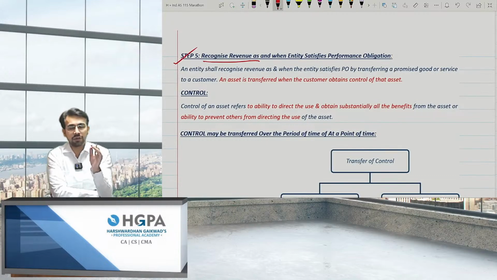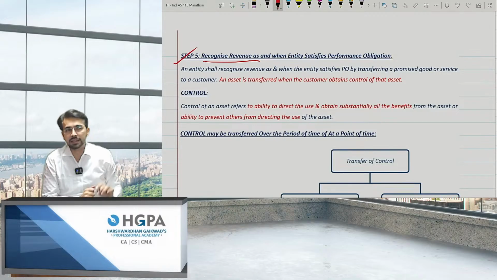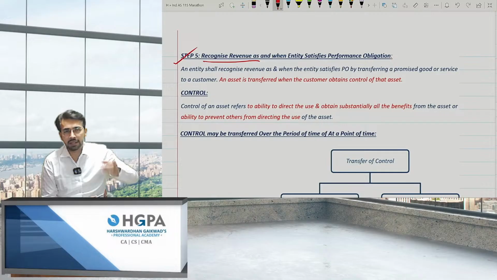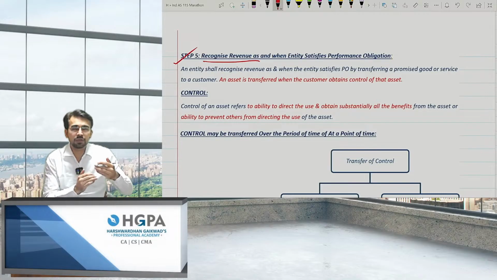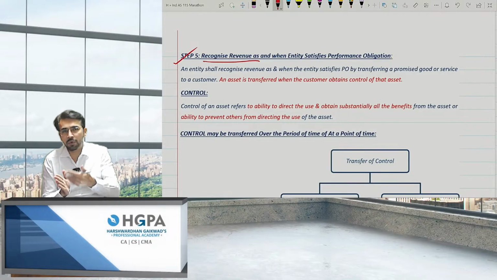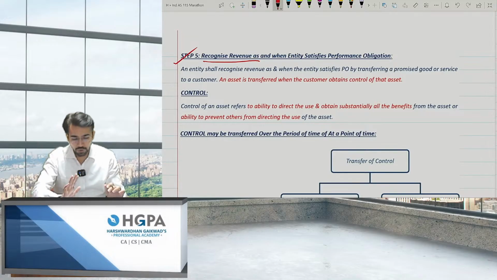How to recognize the revenue? I've already explained it in the first example itself. As soon as your performance obligation gets completed, the router was delivered on day 1, installation was completed on day 1, you can recognize the revenue on the spot. But can you recognize the revenue of the internet service? The answer is no, because the performance obligation was not satisfied, right? So as soon as the performance obligation gets satisfied, you can start booking the revenue over the period or at one point of time, right?